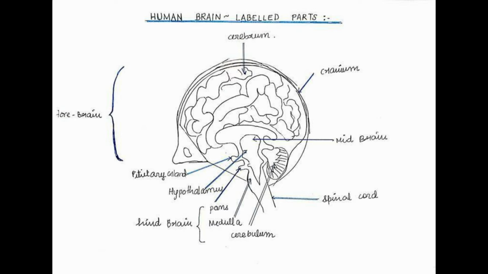At the top, the cerebrum is located, and our human brain is protected by the cranium. The big brain is in the middle of the brain, and a tubular structure that comes out of the brain is known as the spinal cord. Below the brain there is the hindbrain, and the hindbrain consists of pons, medulla, and cerebellum. The midbrain is also protected by the pituitary gland and hypothalamus.